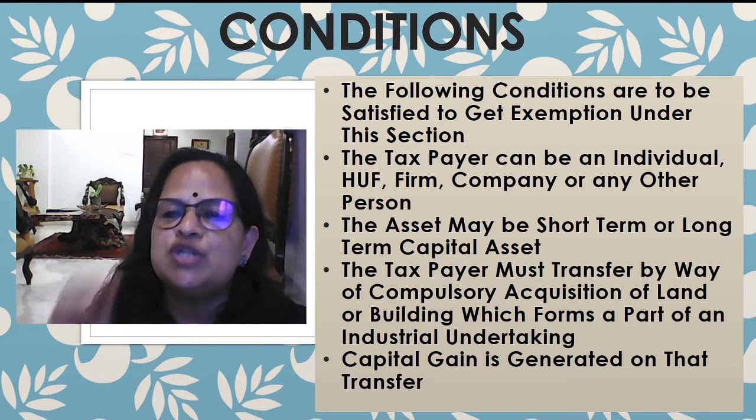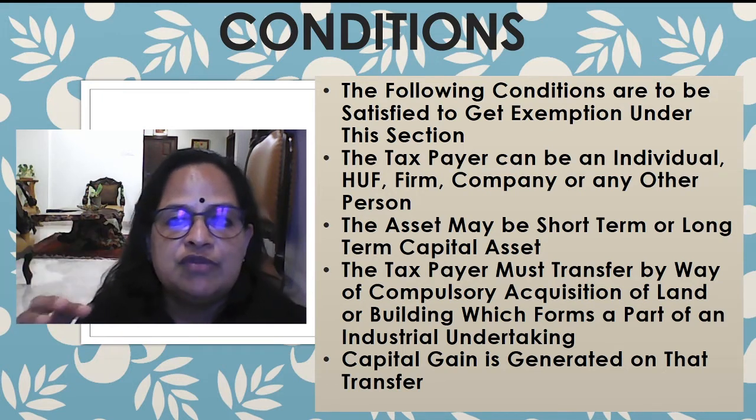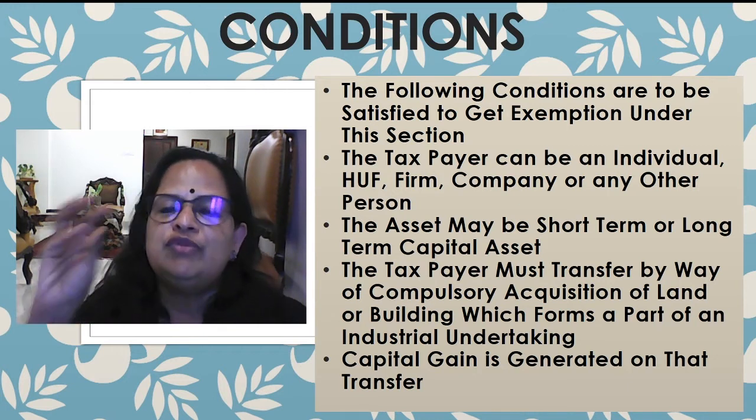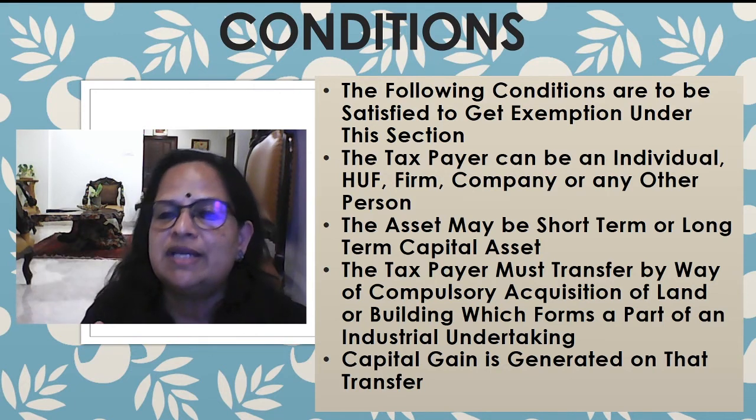Now the asset can be a short term or long term capital asset. Section 54 is only long term. Section 54B and section 54D are short term and long term. So when you do the problem, if you want to claim the exemption, you should remember whether it is possible for a short term capital asset or for a long term capital asset.